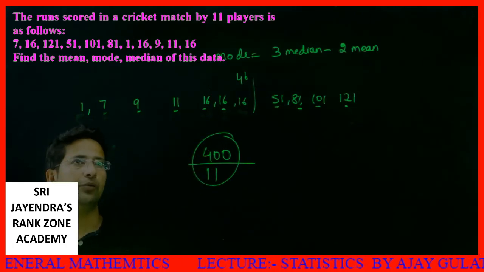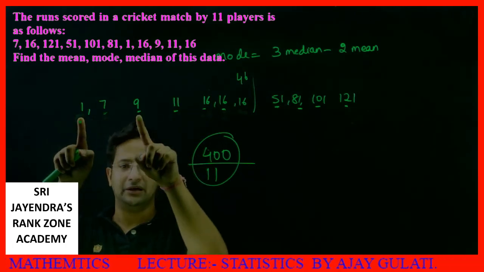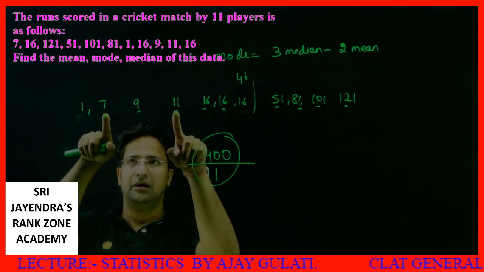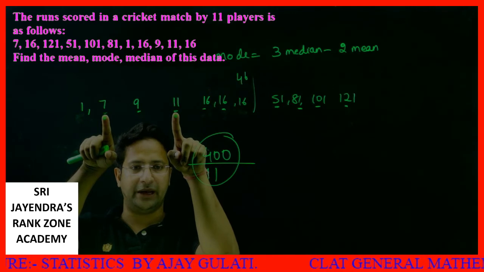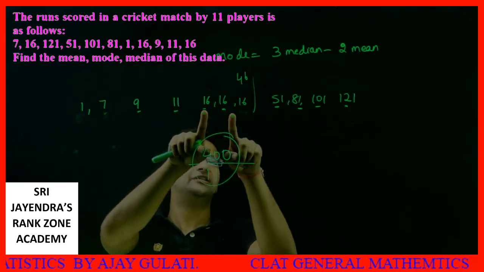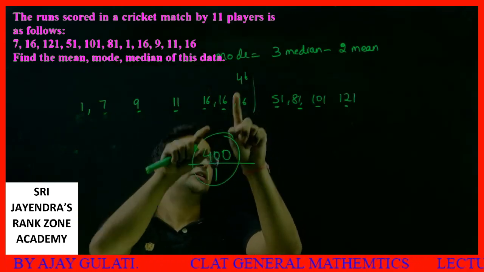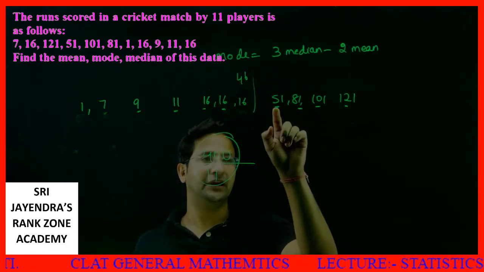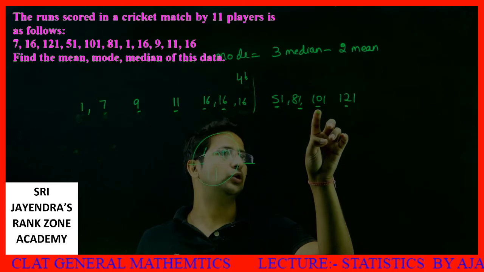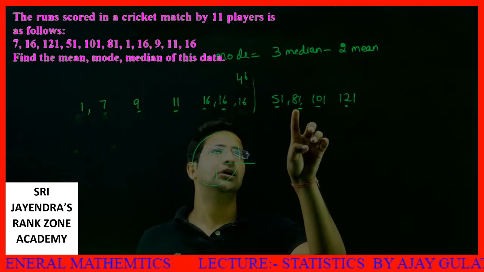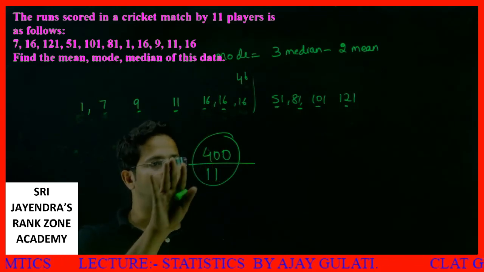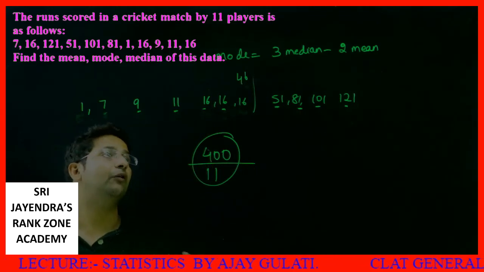I do it all again, no problems. 1 plus 9, 10. 10 plus 18, 28. 28 plus 18, 46. 47, 48, 49, 50. 50 plus 50, 100. 100 plus 100, 200. 200 plus 80, 280. 280 plus 120, 400. So our mean is 400 by 11. Now we need to find the median.